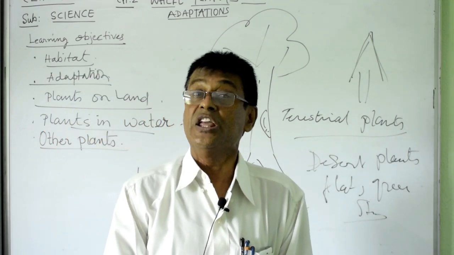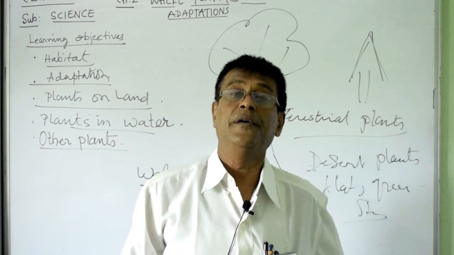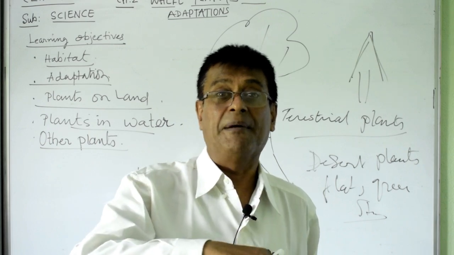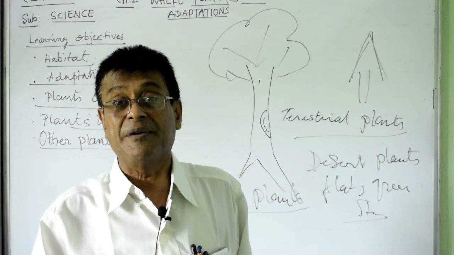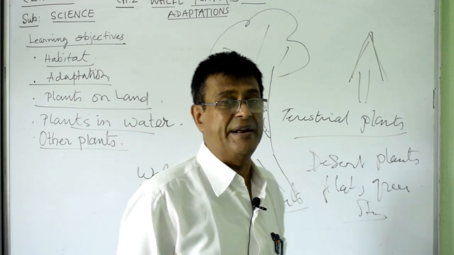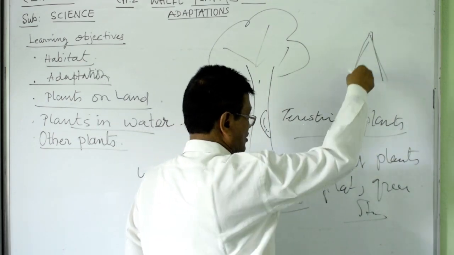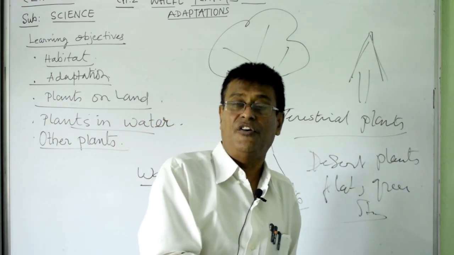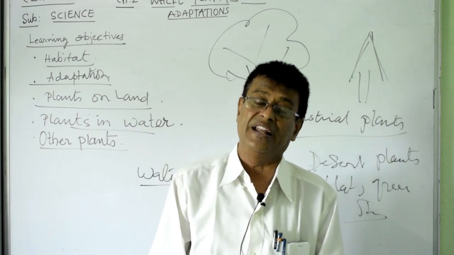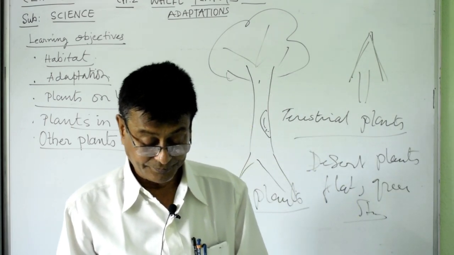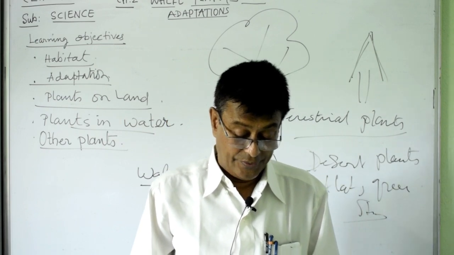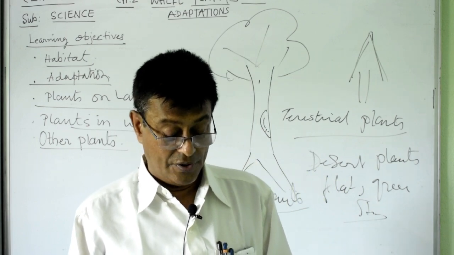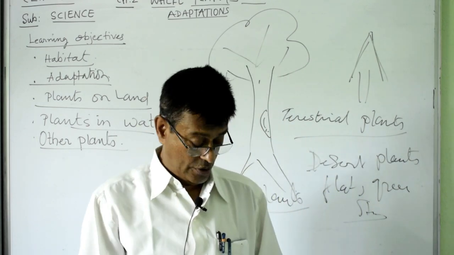Snow and heavy rain. If the branches were straight, the snow would have been deposited there, and by the weight of the snow, leaves and branches would have been broken. That's not happening, because the snow falls here and slides off. And when the snow slides off, there is no question of breakage of the leaves and the twigs. So they have needle-like leaves and also flat broad leaves. Waxy coatings are there, what I told you right now.